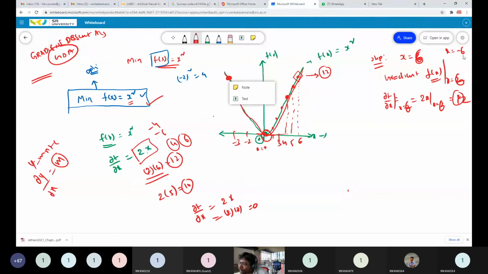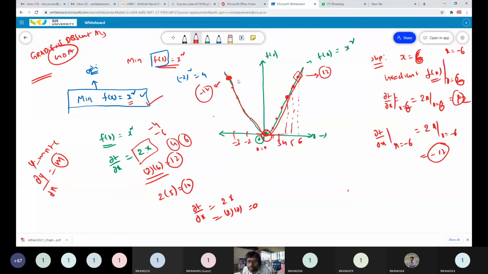Then what will be the gradient at x equal to minus 6? That's dou f by dou x, which is 2 into x at x equal to minus 6, equal to minus 12. So here your slope is minus 12. That means in this region you have the negative slope and in this region you have the positive slope.